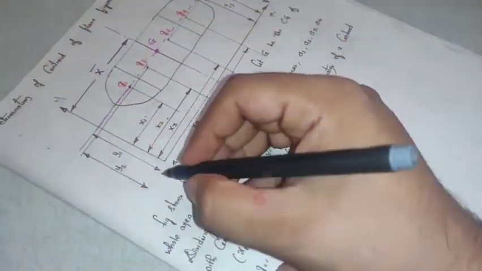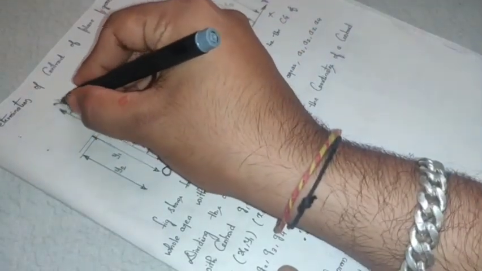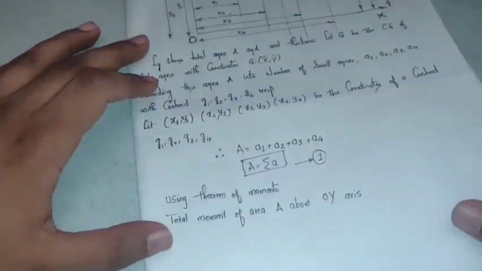Now what is the total moment of area about the OY axis? I'll call this origin O, and this is the OY axis, and this is the OX axis, right?